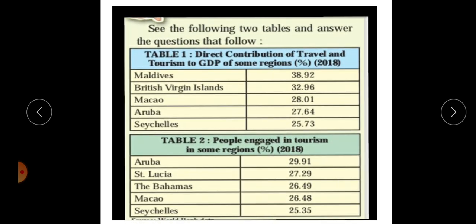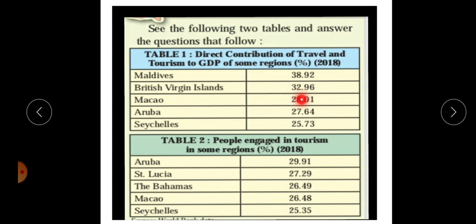In your textbook there are two charts which show some regions, some locations and their GDP contribution from the tourism sector, as well as the people engaged in tourism in some regions.